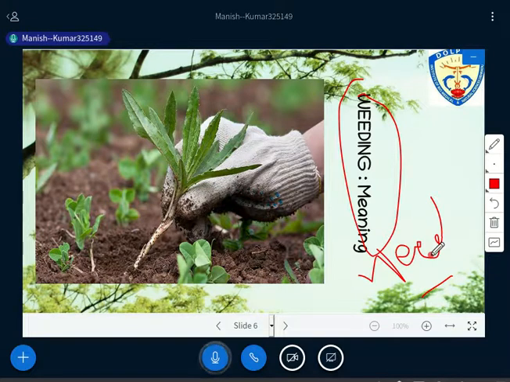Any unwanted plant that interferes or tends to interfere with the growth of the individual of the favored species is called a weed. Again, weed means any unwanted plant that interferes or tends to interfere with the growth of the individual of the favored species.